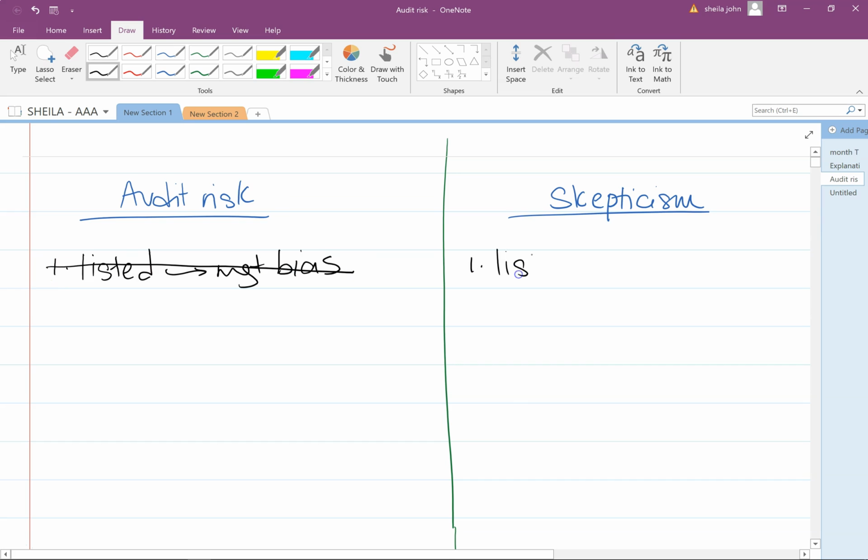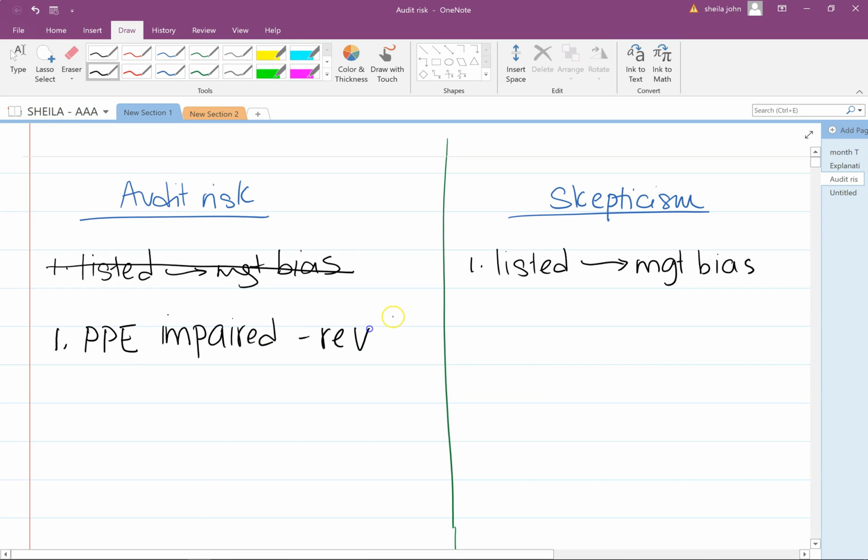Because now I will have to exercise professional skepticism to make sure that there is no management bias being introduced into accounting estimates, and some other things as well, but we'll discuss that later. Okay, but just now you saw that there was a decline in the revenue, right? So we can put down our first point here, and that would be on the area of PPE might actually be impaired. You can see that revenue has gone down, which is an indicator of impairment.